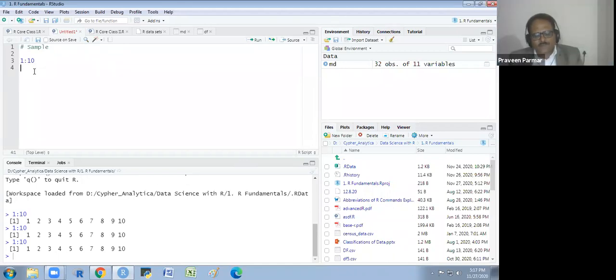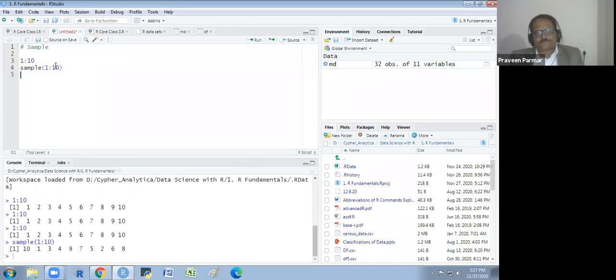Okay. If I write sample and write 1 to 10 inside the sample and run it, the sequence is different. It is covering all the numbers, but the sequence is different.